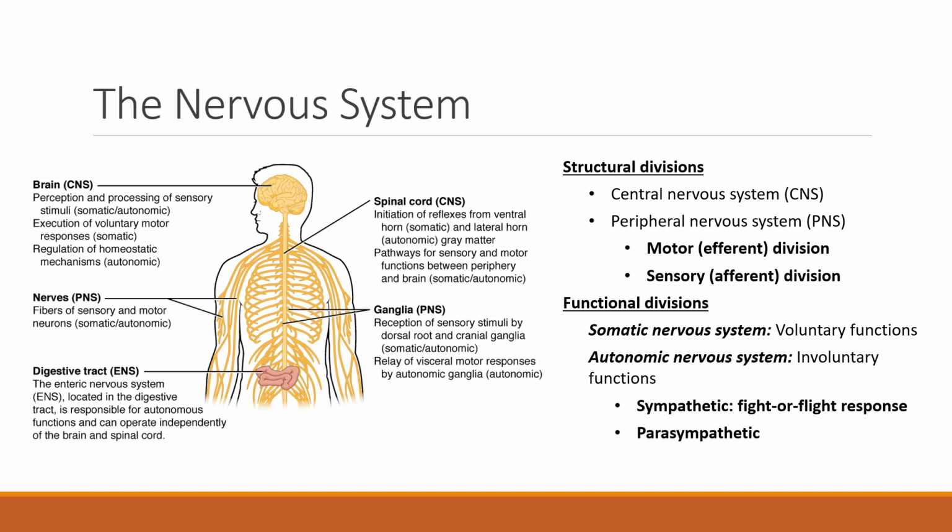The motor branch of the peripheral nervous system relays nerve impulses from the central nervous system to the periphery or the skeletal muscles, while the sensory branch relays nerve impulses from the periphery back to the central nervous system. The nervous system has somatic or voluntary and autonomic or involuntary functions.